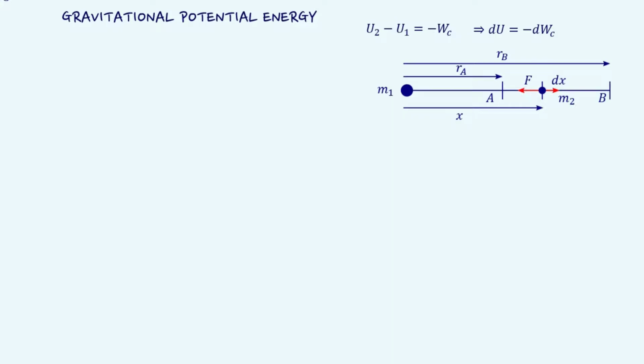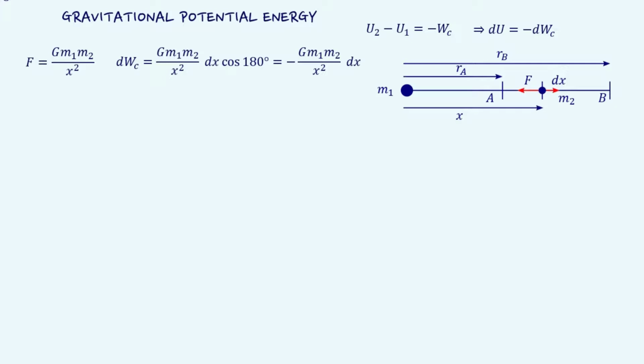The gravitational force on mass m2 due to mass m1 at that position is going to be F = G m1 m2 / x². If we consider the object is moving an infinitesimally small distance dx away from the origin, then the work done on the object can be evaluated as dW = -G m1 m2 / x² dx. The negative sign shows that the direction of motion and the gravitational force are oppositely directed. This much of work done is equal to the change in potential energy for the infinitesimally small movement.